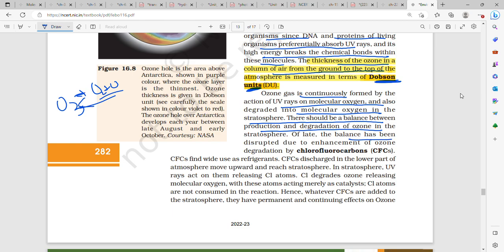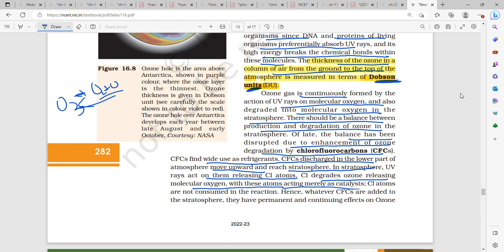The balance has been disrupted due to enhancement of ozone degradation by CFCs, chlorofluorocarbons, which have a wide use as refrigerants. They are discharged in the lower part of the atmosphere. They move upward and reach the stratosphere. The UV rays act on them, releasing chlorine atoms. Chlorine degrades ozone, releasing molecular oxygen.